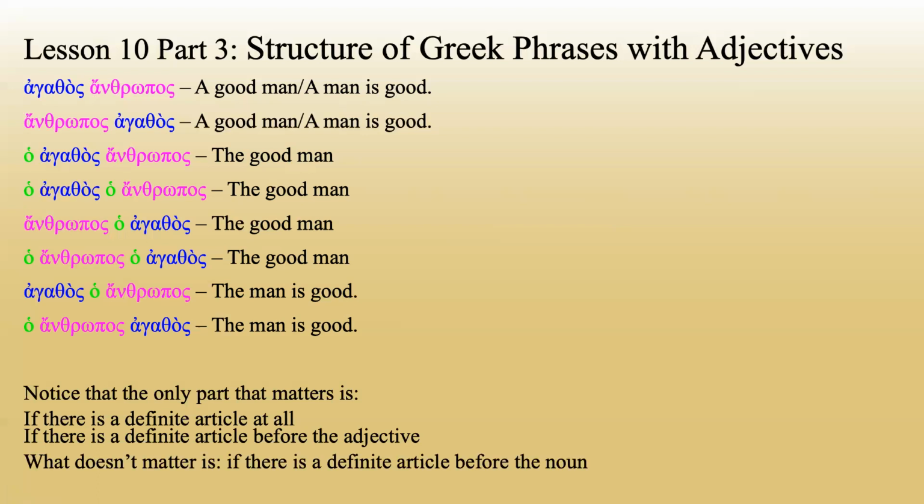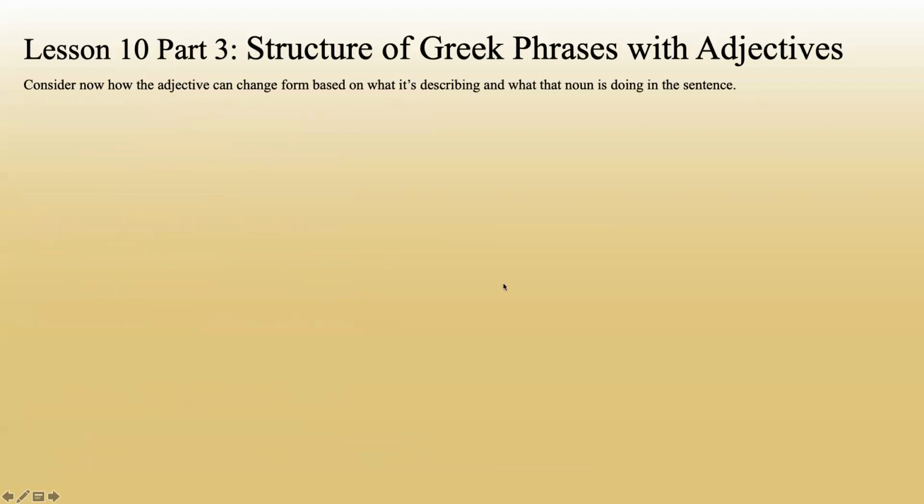Now, what doesn't matter: if there is a definite article before the noun, when we're looking at some other things. That's why I said if there's a definite article at all, that matters, because if there's not a definite article at all, we're going to go for either way. But especially when there's a definite article in front of the adjective, it really doesn't matter if there's one in front of the noun or not. That makes no difference. Consider now how the adjective can change form based on what it's describing and what the noun is doing in the sentence.